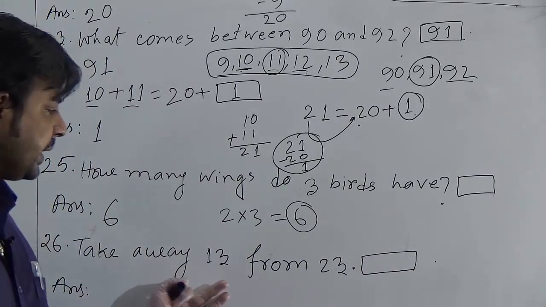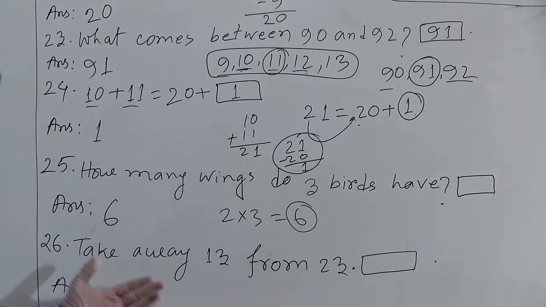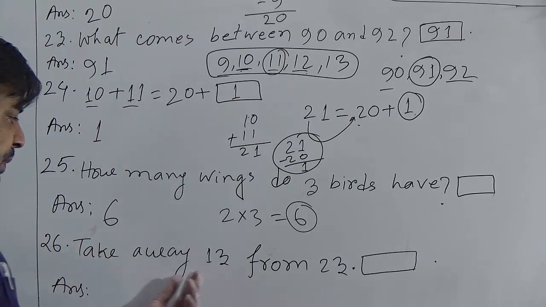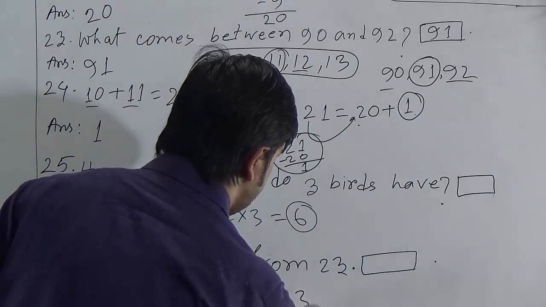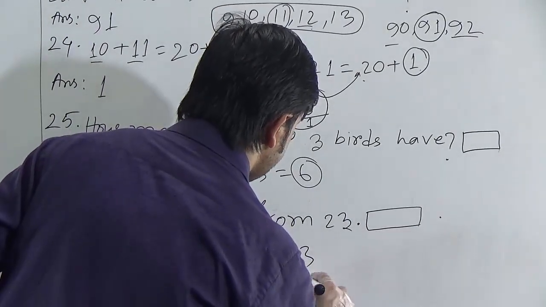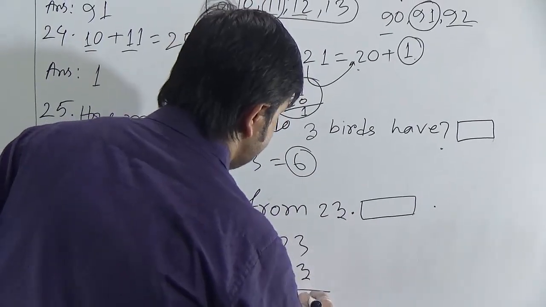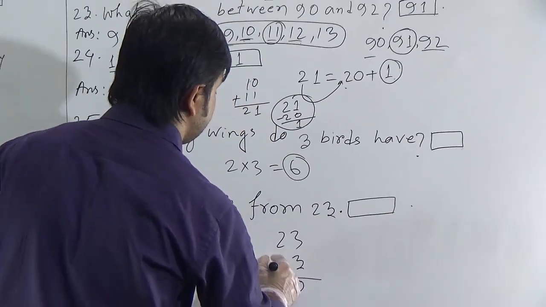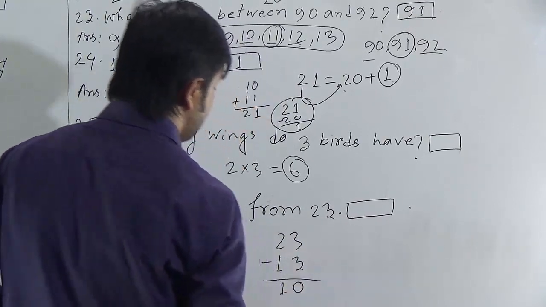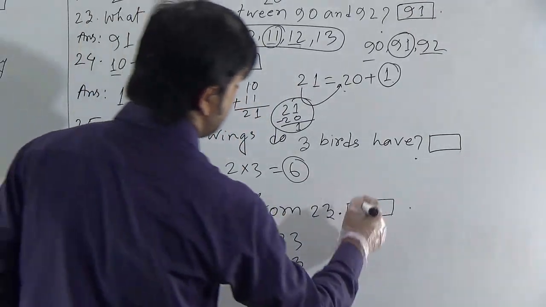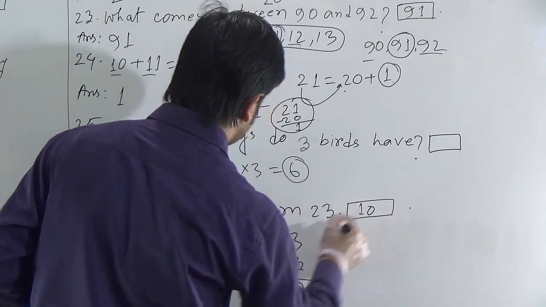Take away 13 from 23. This is our last question today. Take away means we have to subtract. So we have to subtract 13 from 23. Subtract 3 from 3, you will get 0, and subtract 1 from 2, you will get 1. So our required answer for this question is 10.